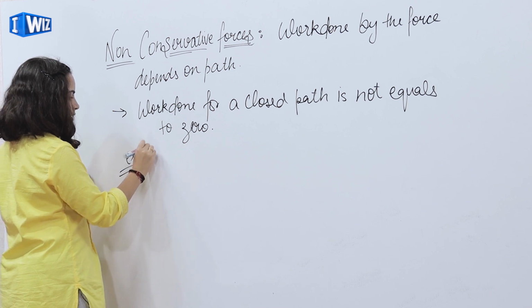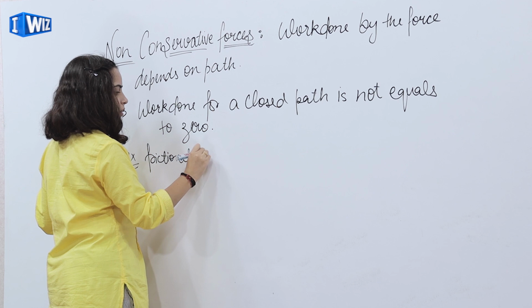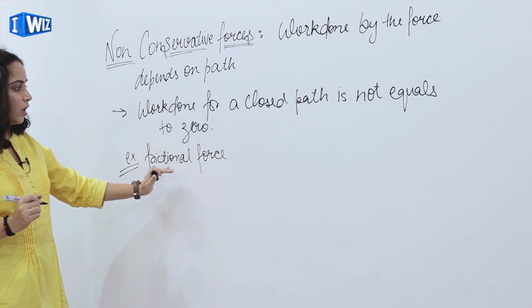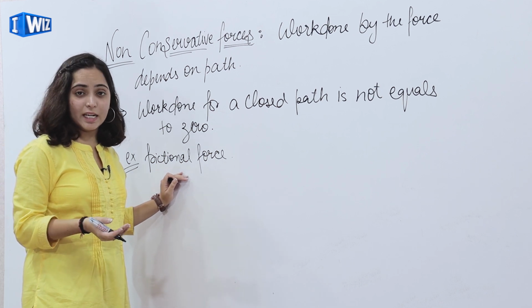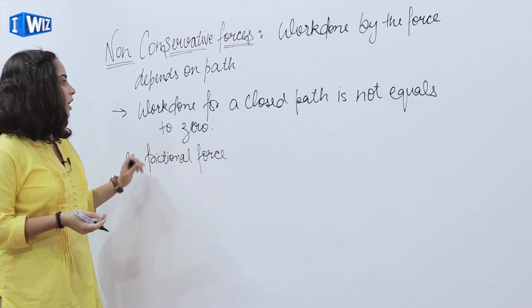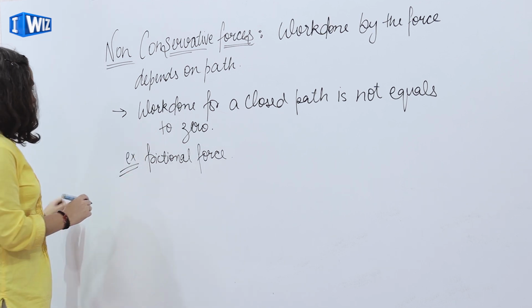Example, frictional force. Frictional force is a non-conservative force because the frictional force work करती है against the motion that depends on the path, and for a closed path work done is not 0.